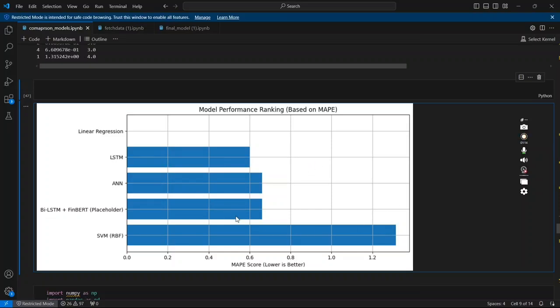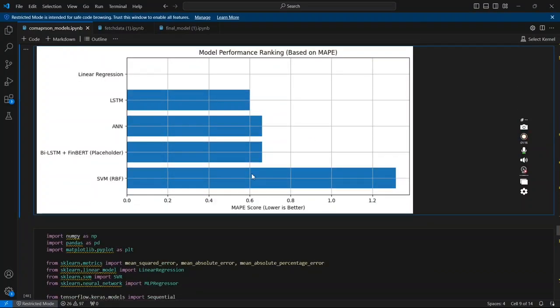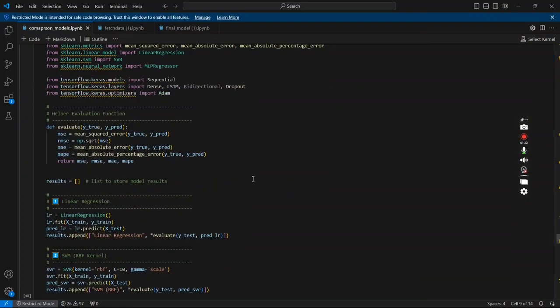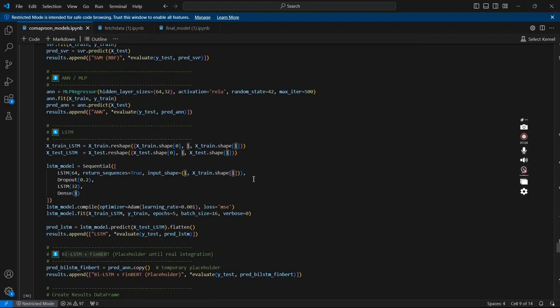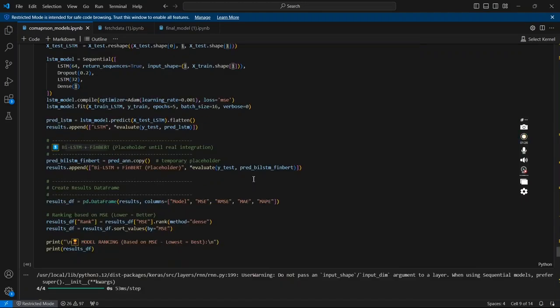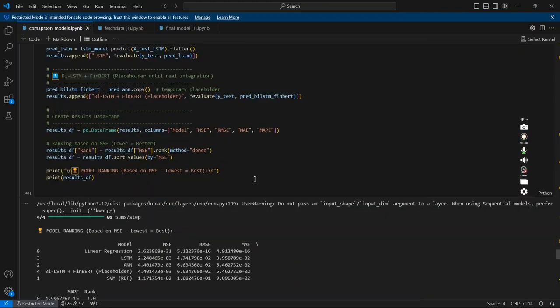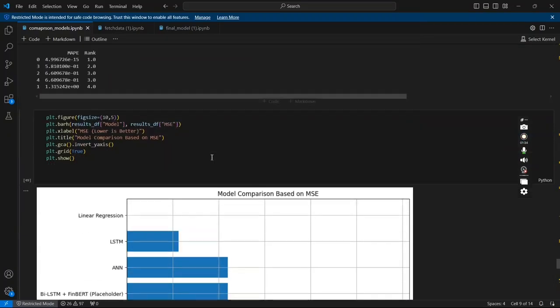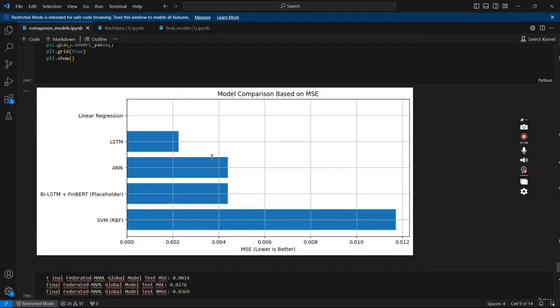When comparing all models using MSE, RMSE and MAE, a traditional model like SVM performs poorly on sequential data. Deep learning models perform better. Sentiment augmented models further improve the accuracy. My proposed federated model achieved the lowest overall error.